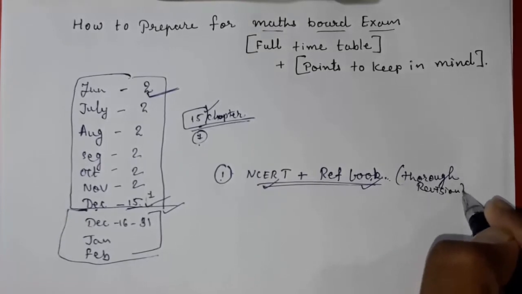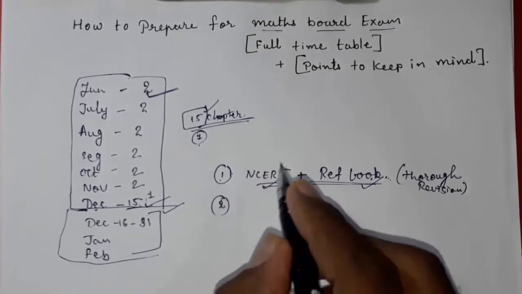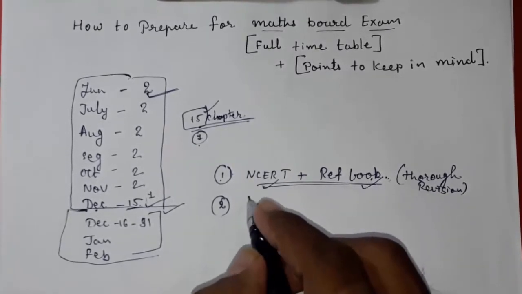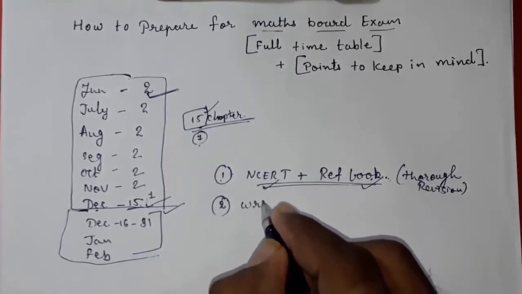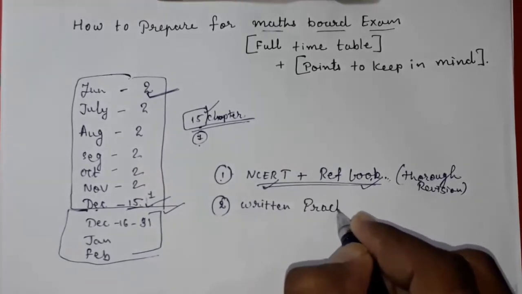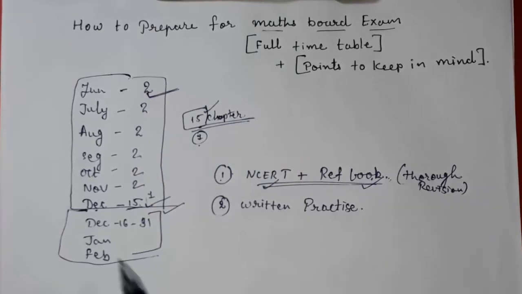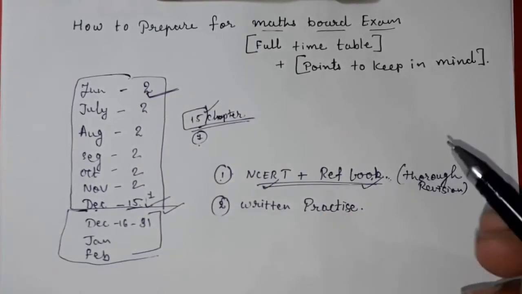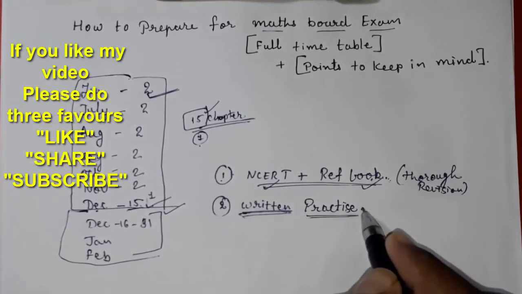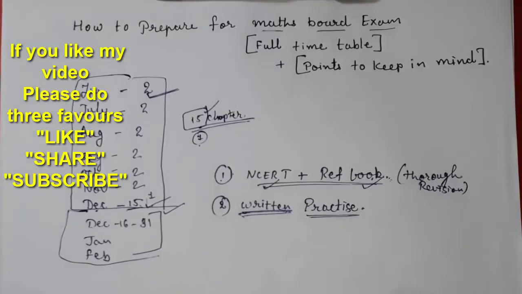Then point number two: how you have to practice for this NCERT and reference book. You have to do written work. I have generally seen how students practice. They look at the sums and say, this I know, this I know, this I know. Even if you know, you still have to do written practice. Only written practice will tell you where you are making small mistakes, or whether you know it properly or not.